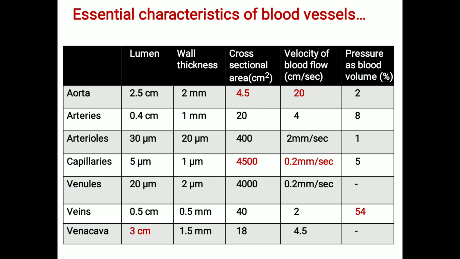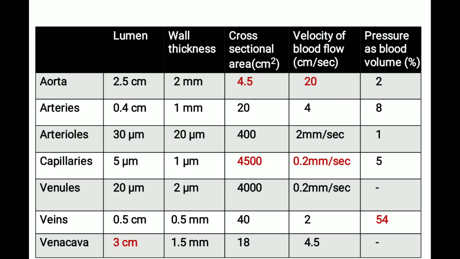What you can see here is the relationship between cross-sectional area and the velocity of blood flow. When you increase the total cross-sectional area, the velocity of blood flow decreases. What you can see here is evident: the cross-sectional area of capillaries is very large, 4500, whereas the velocity of blood flow is 0.2 millimeters per second.